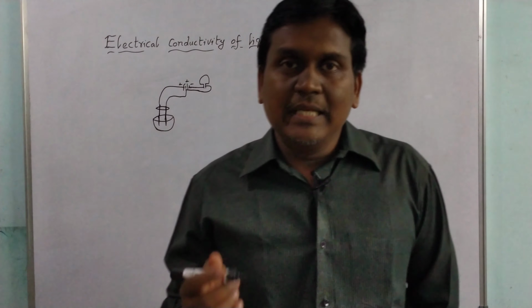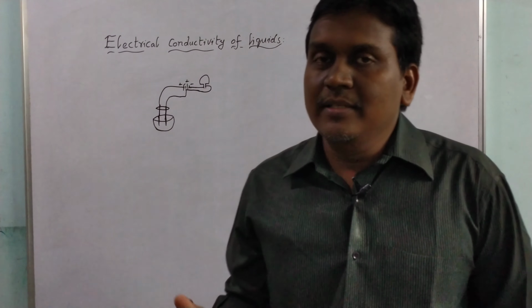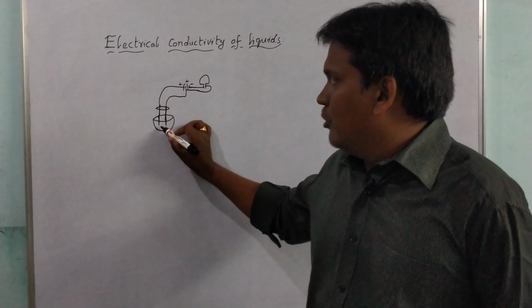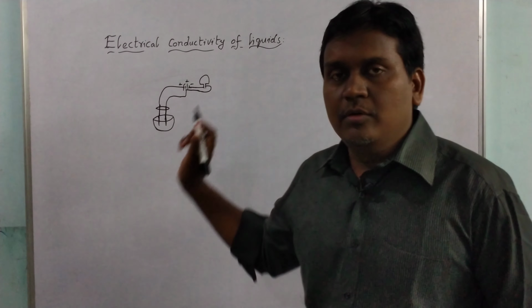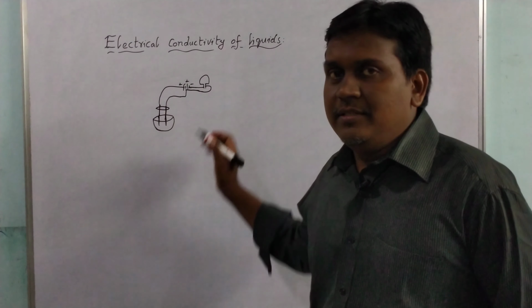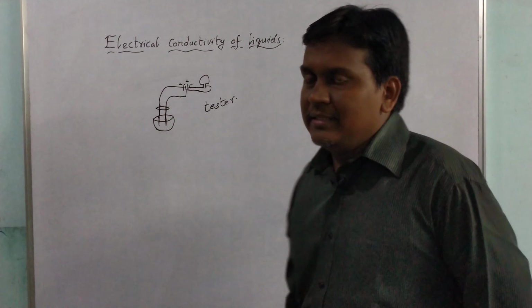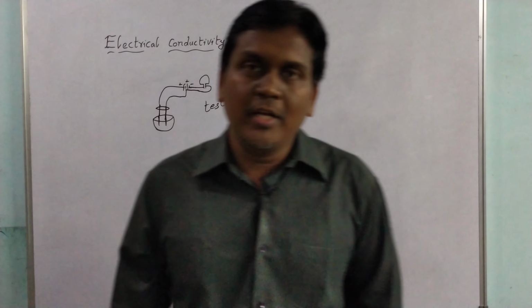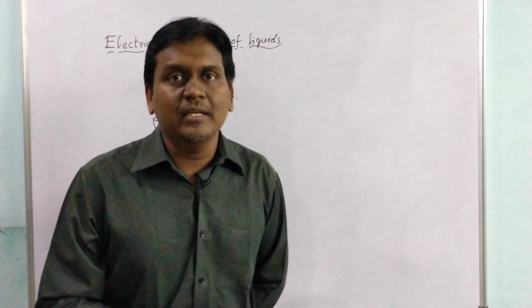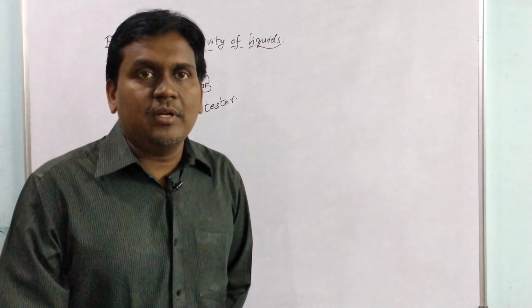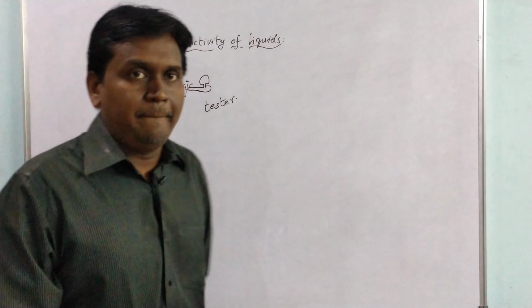If the liquid is not able to conduct electricity, then this will be an open circuit and the bulb will not glow. So like that, this is our tester to know whether liquids, or what type of liquids, will conduct electricity and what type of liquids are unable to conduct electricity.